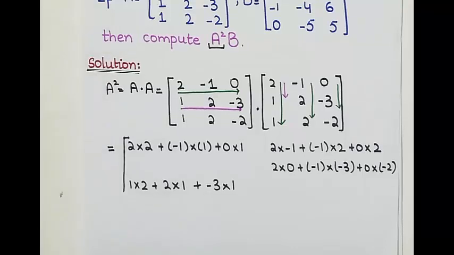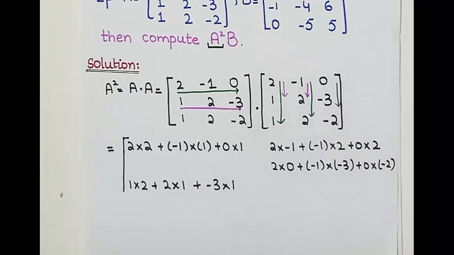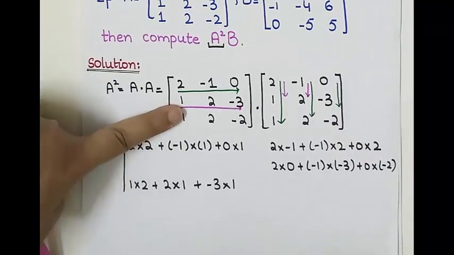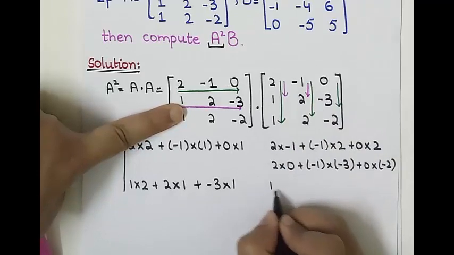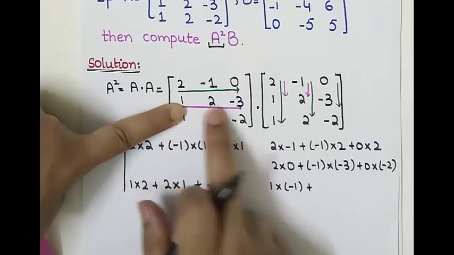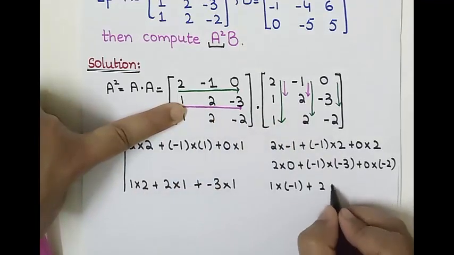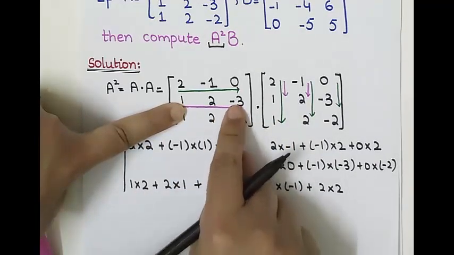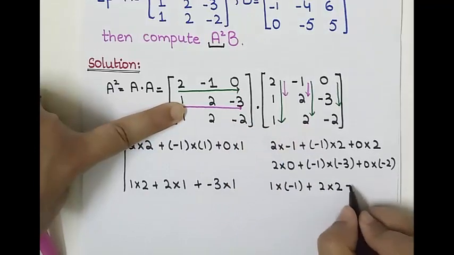Now we will multiply the same row with the second column, and we have 1 multiplication with minus 1, plus 2 multiplication with 2, and minus 3 multiplication with 2.